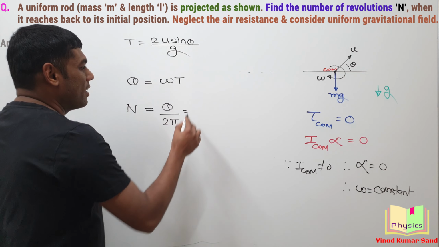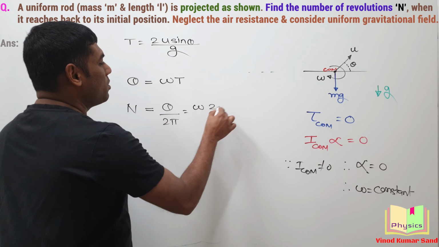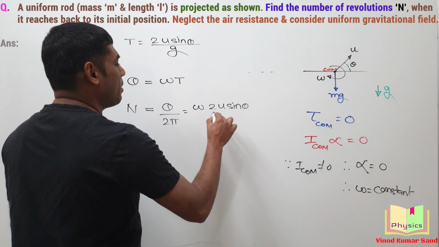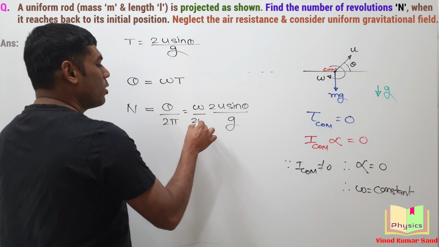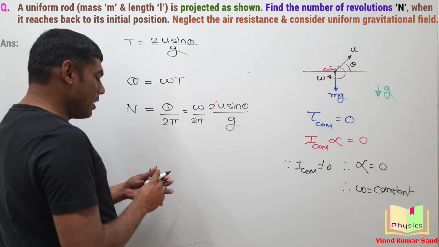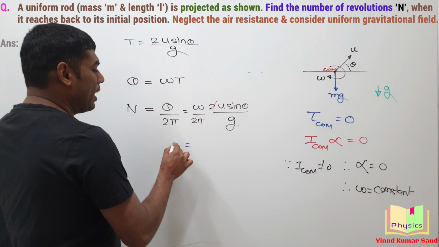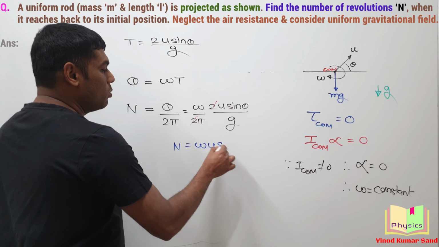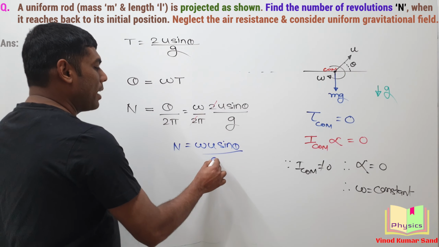Now I am substituting the data, omega into 2u sine theta by g, and here was 2 pi. Again the 2 gets cancelled out. We have the simple relation n is equal to omega u sine theta divided by g.